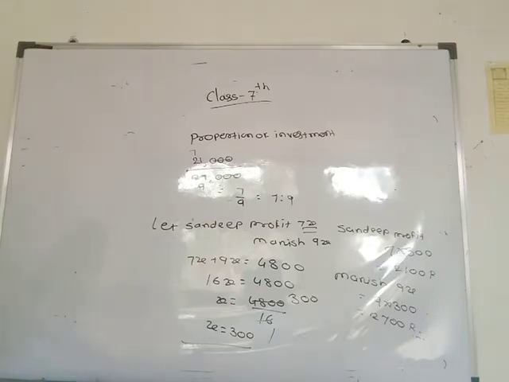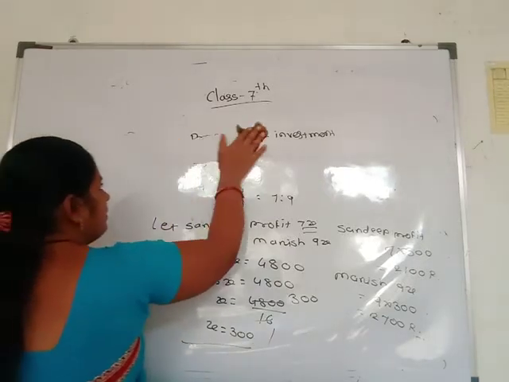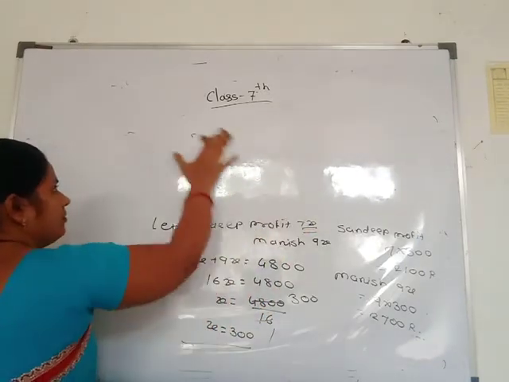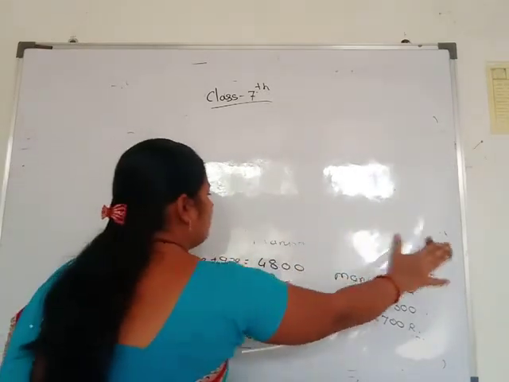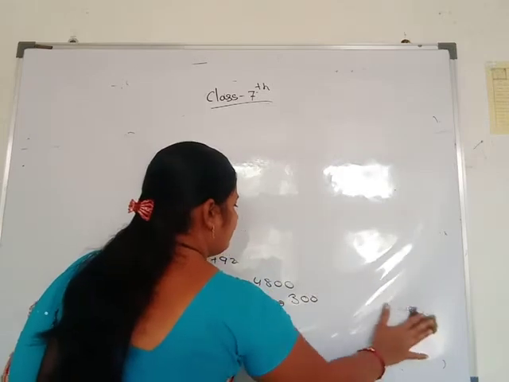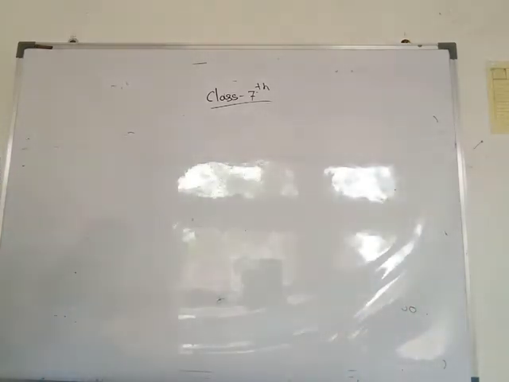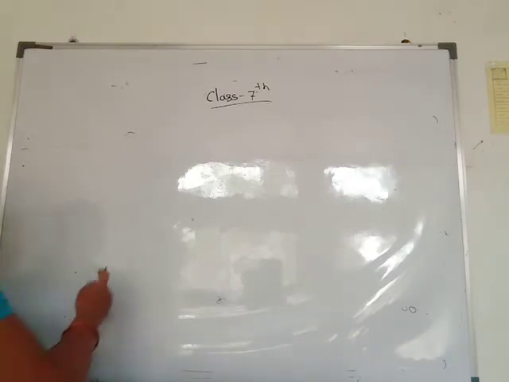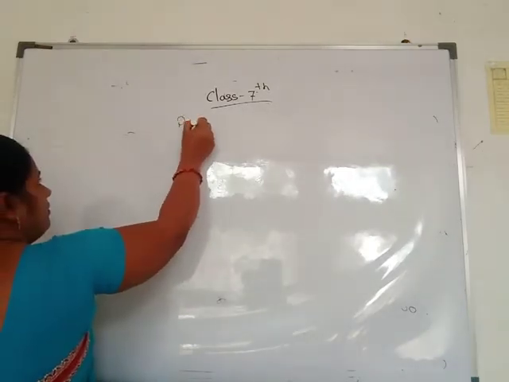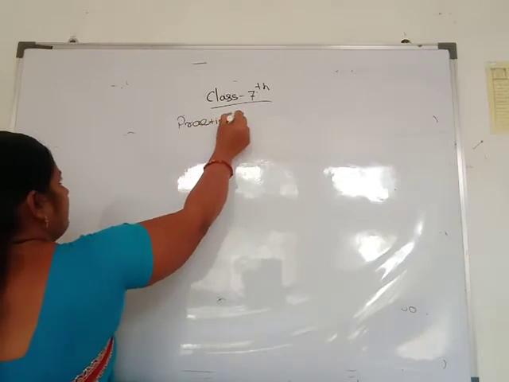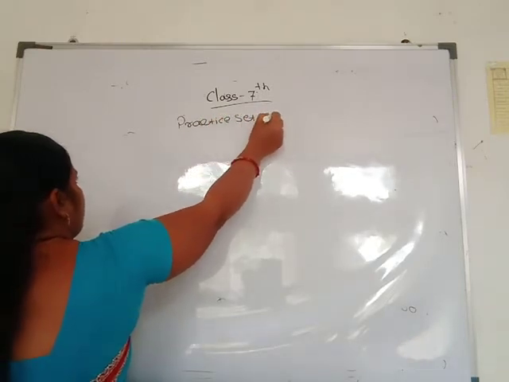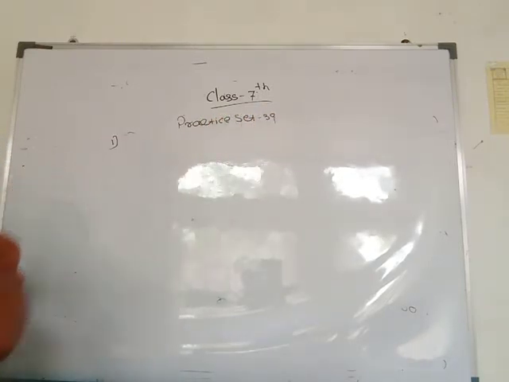So this is practice set 39. We will do the examples of practice set 39 one by one. First example.